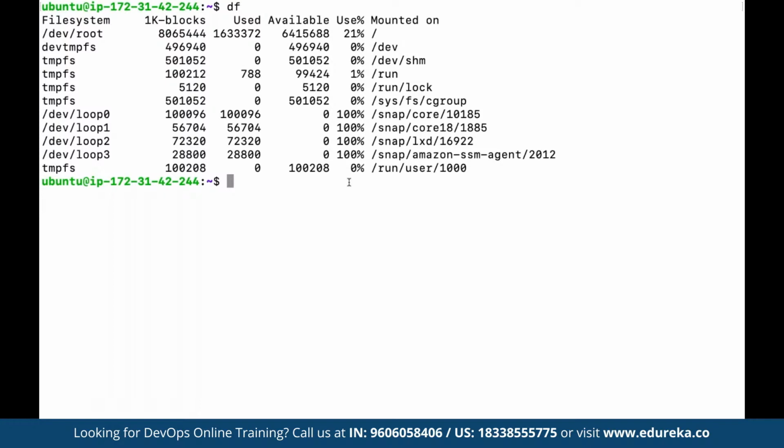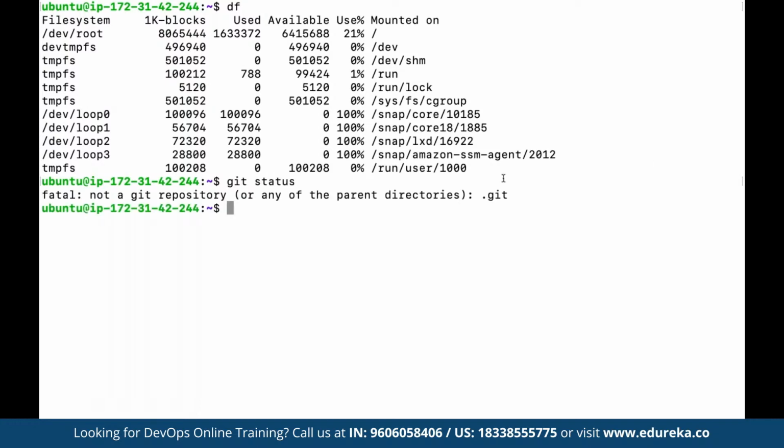And if we are looking to work with VCS, as in version control system, then VCS is also generally inbuilt. To see the current status for Git, we can simply use git status. Currently the Git repository has not been initialized, so we can simply start by defining git init.